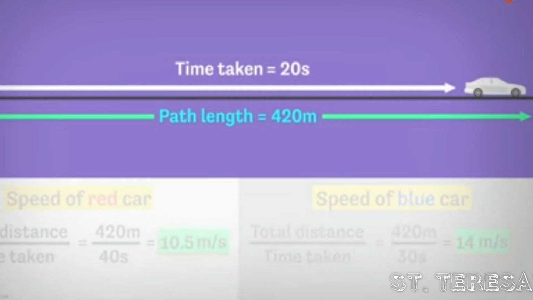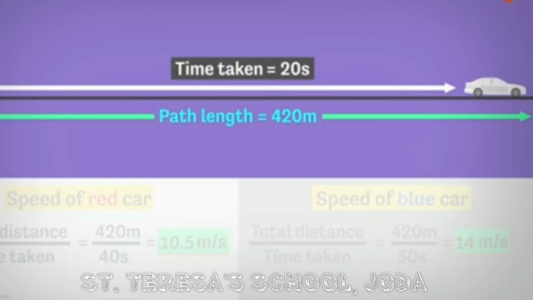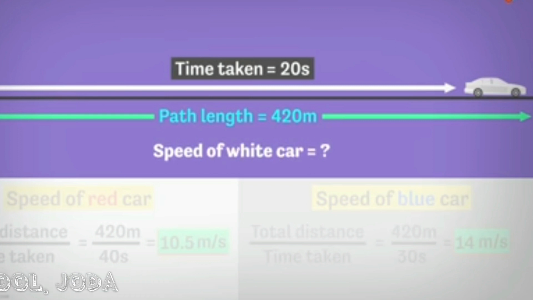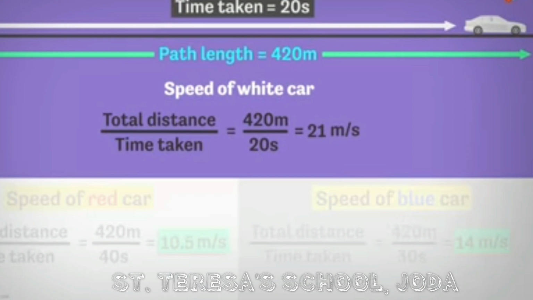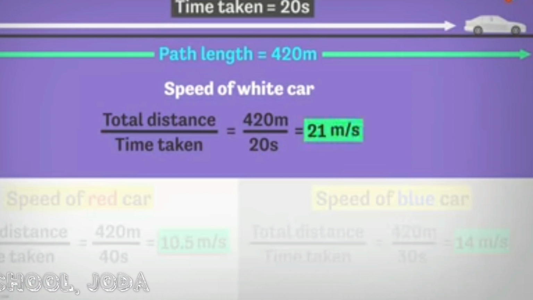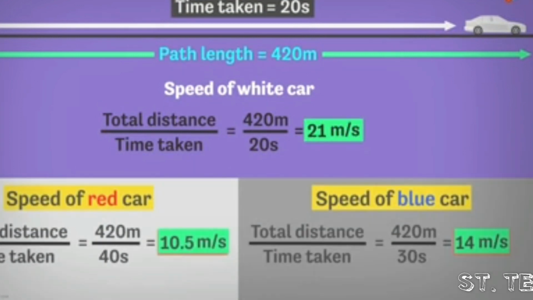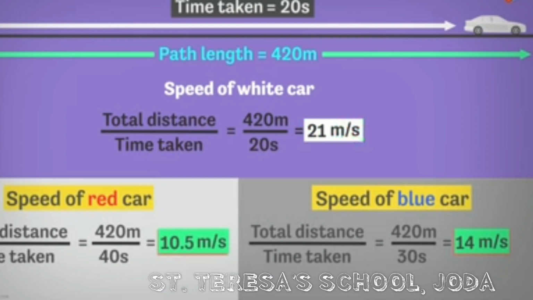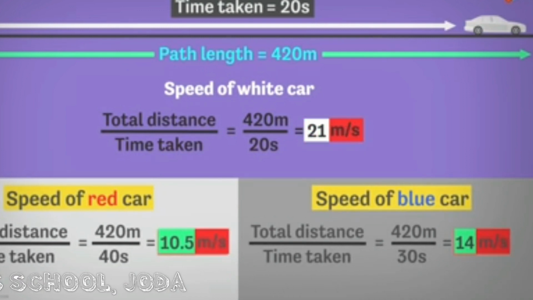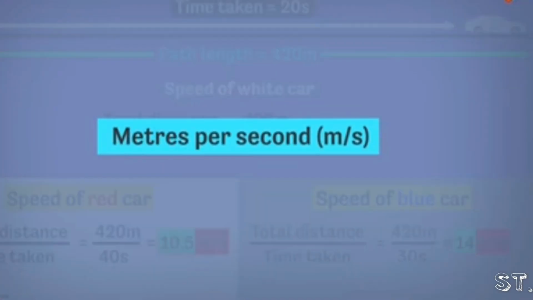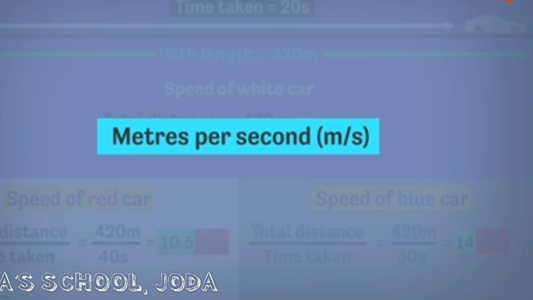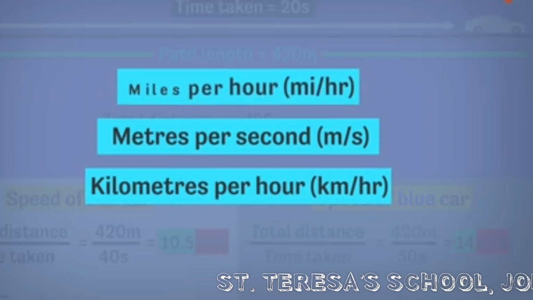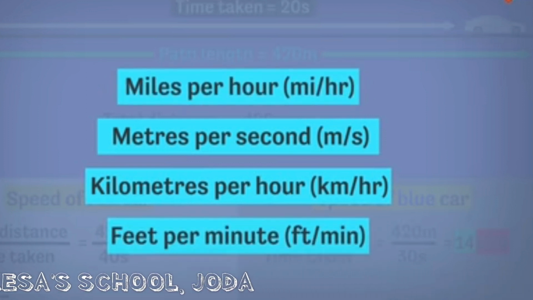Let's bring in a third car which covers the same distance in 20 seconds. So what is its speed then? The speed is 420 meters over 20 seconds, which will give us 21 meters per second. And you can see that this ratio is the greatest of all. Now I want to look at the units. Meter per second is one of the units of speed. There are many such units of speed that you may be aware of. For example, kilometers per hour, miles per hour, feet per minute, and so on.